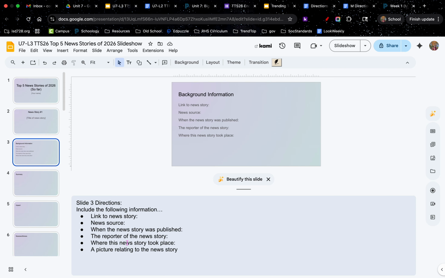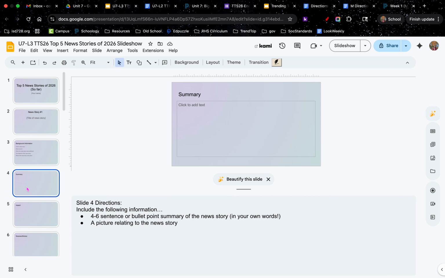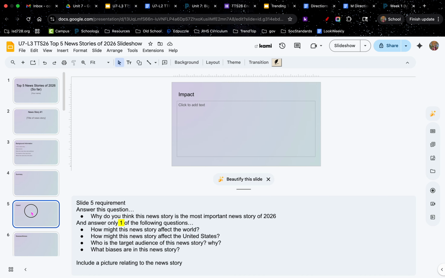So for slide number 3, you're going to link to the news source itself, like what did it come from, like ABC or CBS or something like that. When the news story was published, the reporter of the news story, where this news story took place, and a picture relating to the news story. Slide number 4, you're going to do 4 to 6 sentences or bullet points summarizing the news story in your own words. Make sure it is in your own words. And then a picture relating to the news story.